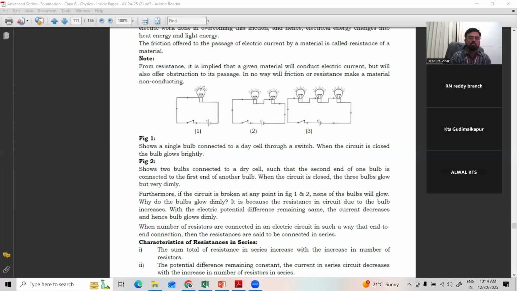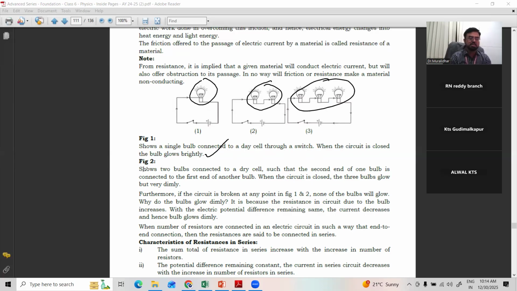3 diagrams. One is a single bulb. Second one, there are 2 bulbs. Third one, there are 3 bulbs. Made observation. Shows a single bulb connected to dry cell through a switch. When the circuit is closed, the bulb glows brightly. Closed means switch on. When you switch on the circuit, you get a very bright glow when there is a single bulb.